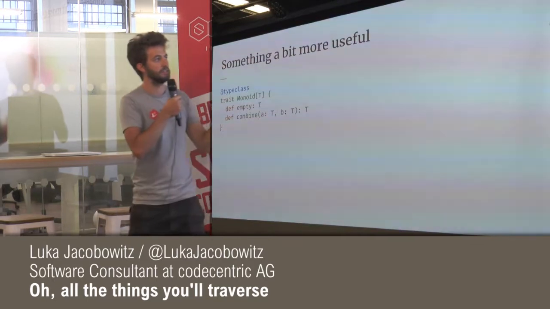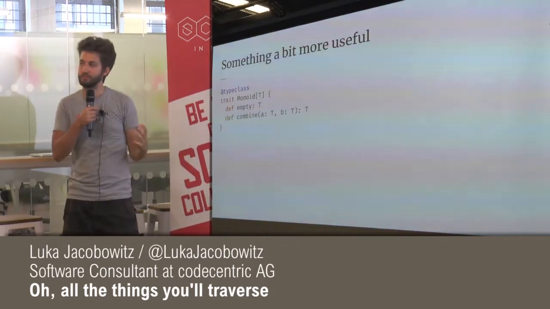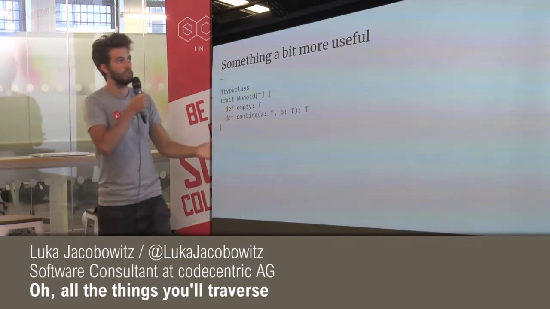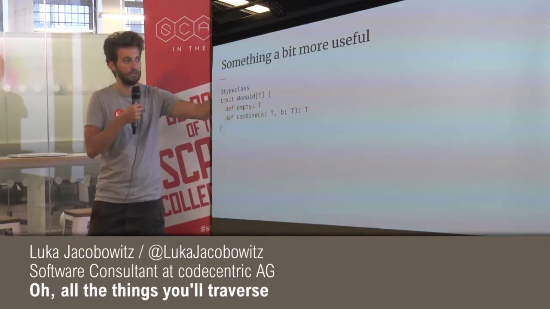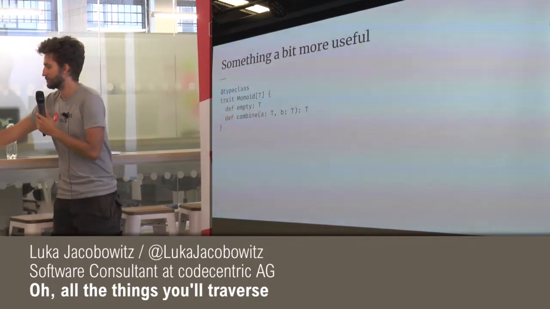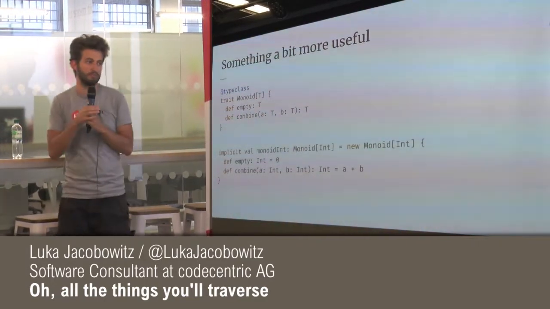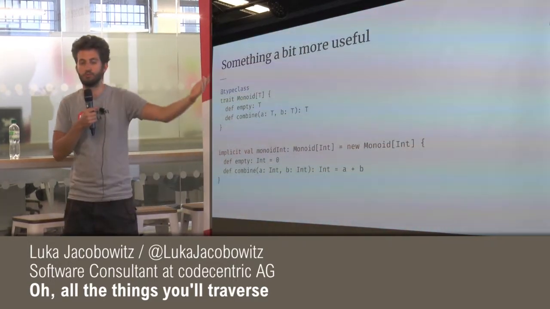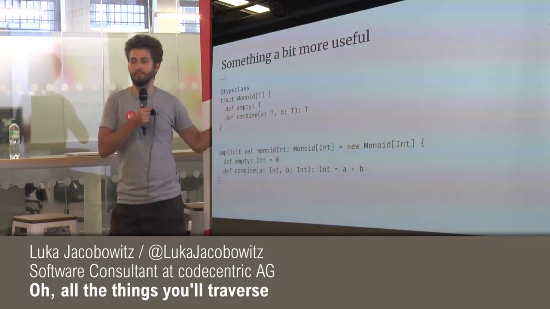The first one is called empty, and it says I have to have this neutral element of type T. The other one is just a combine function: given an A and a B, both of type T, we return a new T. If you think about it, there are a lot of different ways we could implement this for different types. For example, with integer, the empty value is 0 and the combining is just addition.